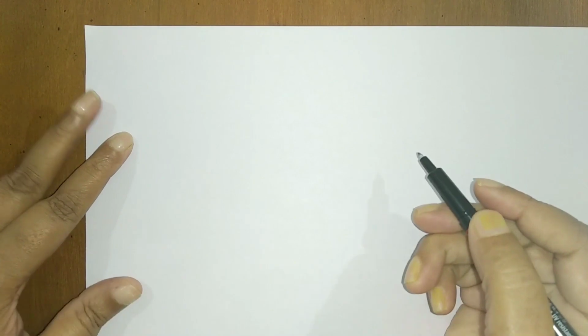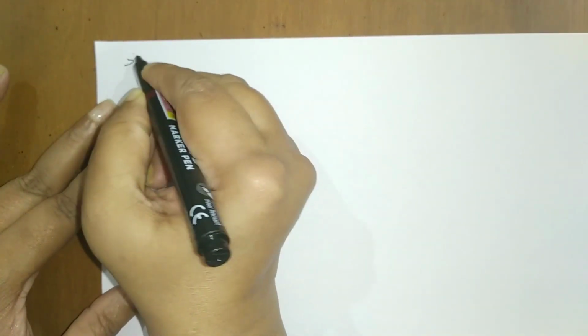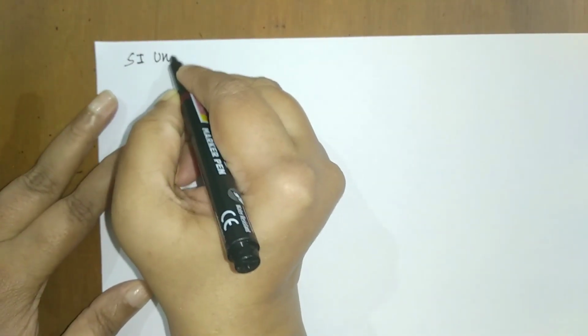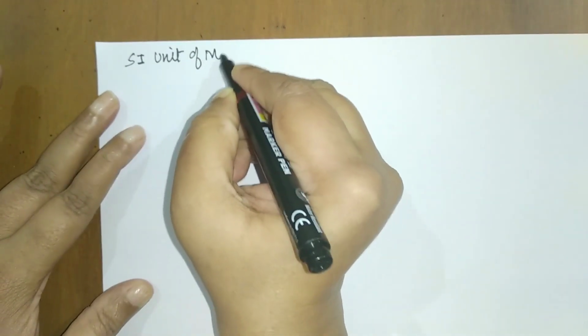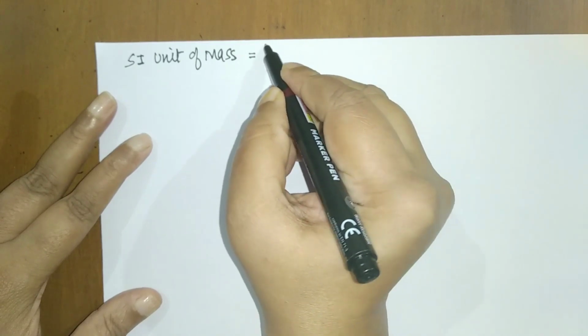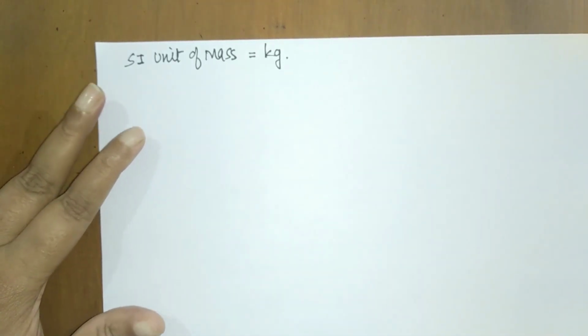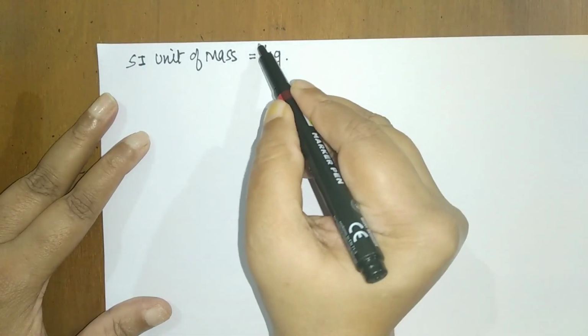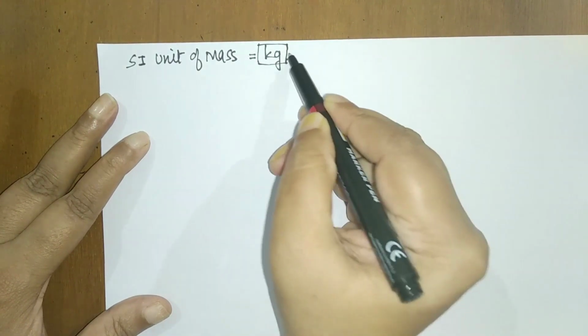So what is the SI unit of mass? Student, SI unit here is kg. So you need not use a full stop here. So only the unit is kg.